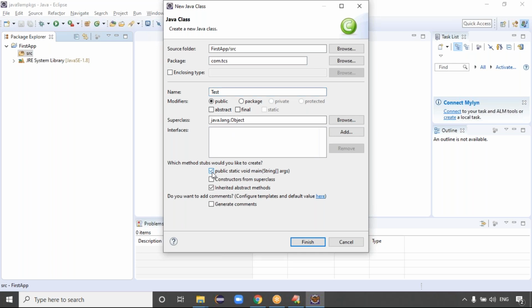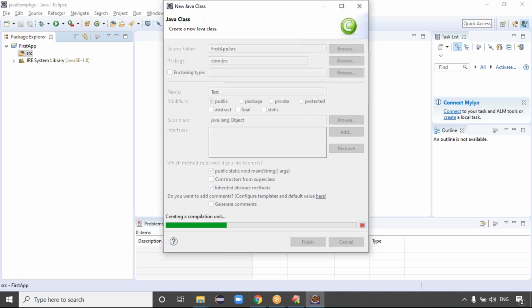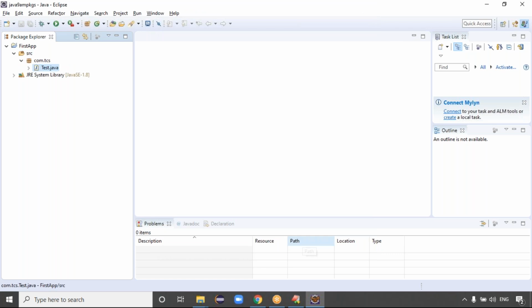See here, public static void main. I need the main method. Public static void main. Just click on Finish, right? Click on what? Finish, guys. That's it. Once we click on Finish, it's showing the test class, right?